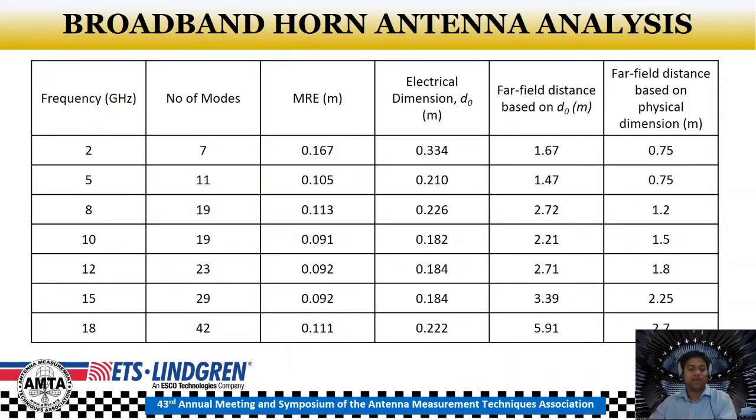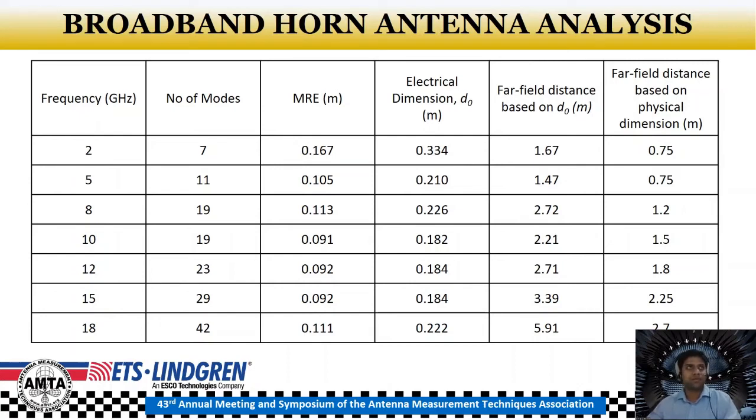So here we have tabulated the number of modes, the corresponding MRE, and the corresponding electrical dimension to effectively characterize the half power beamwidth within the ENL criteria of minus 40 dB for all the different frequencies. The far field distances based on the electrical dimension and the physical dimension are also included. The distances are calculated per the three different conditions given in the IEEE 149 draft document.